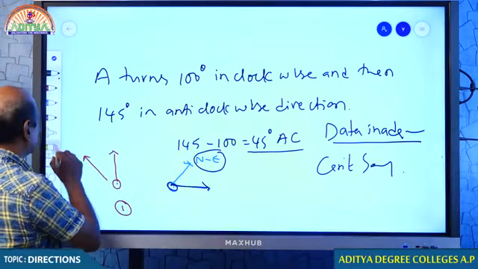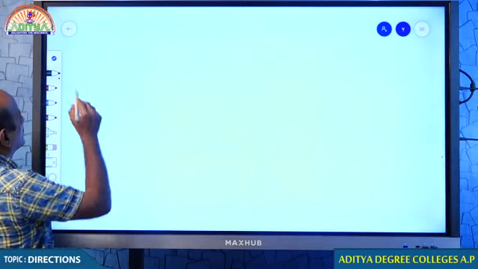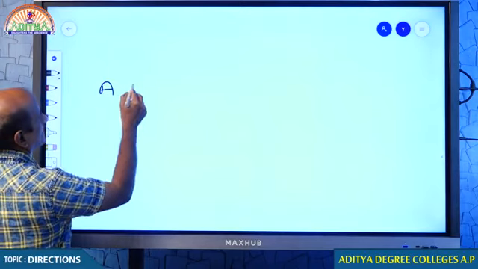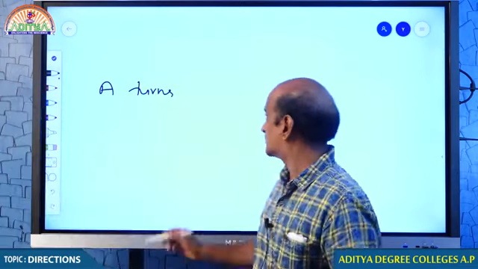One more question I will be giving you. Probably this time you will be able to answer this question without any confusion. A turns right.